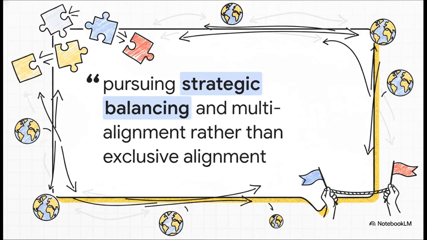And because this global order is so fragmented, nations are actively rejecting those old Cold War-style exclusive blocs. Just look at this dynamic. Countries across Asia, Europe, and the Global South are likely to continue pursuing strategic balancing and multi-alignment rather than exclusive alignment with either bloc. Basically, countries are playing both sides, acting in their own strategic interests.